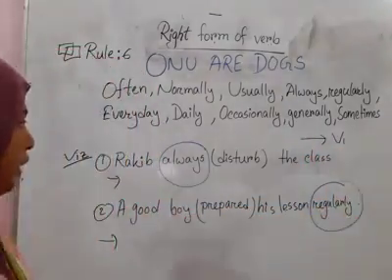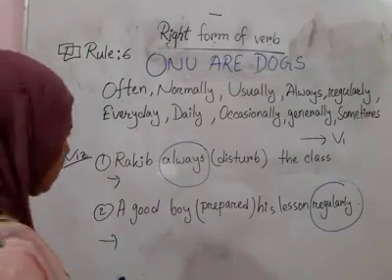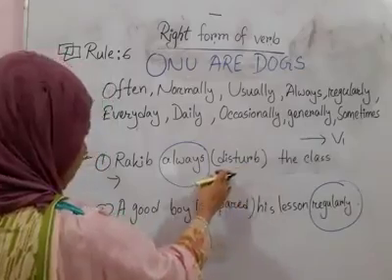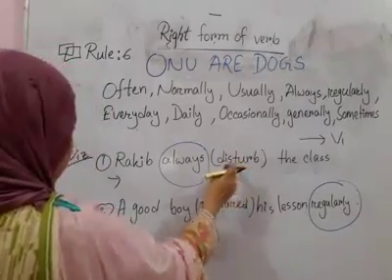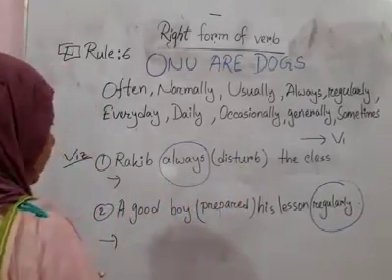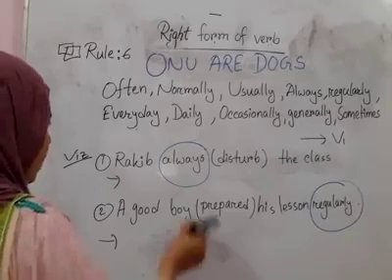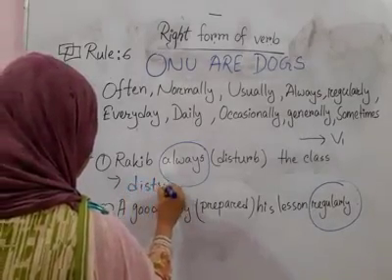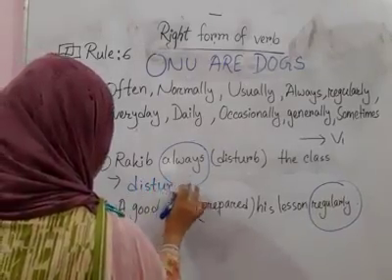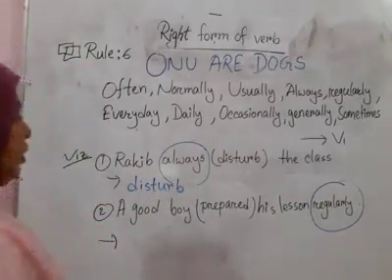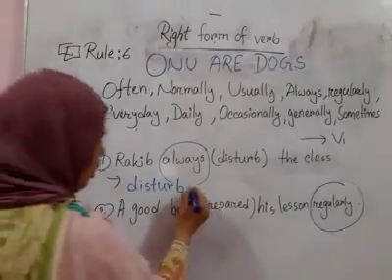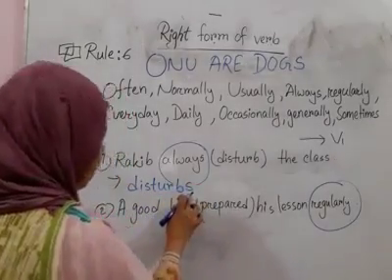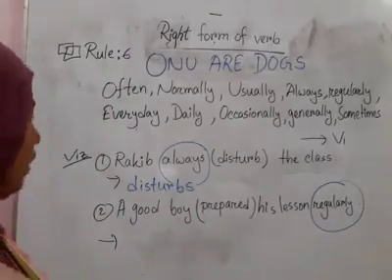So it is very easy now for us to turn. You see, Rakib always disturb. So this one is the verb. We will turn this verb into base form. The base form is disturb, but we have to put s after this base form of the verb. Why do we put s here?